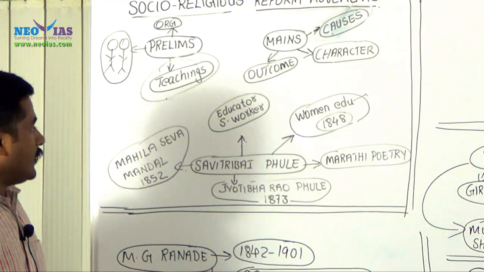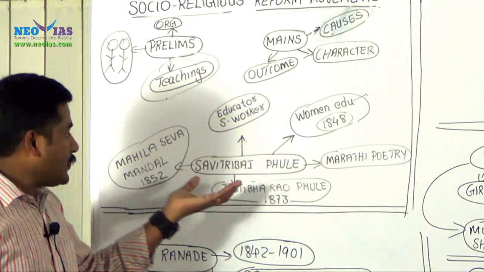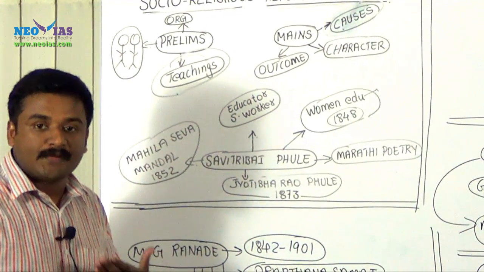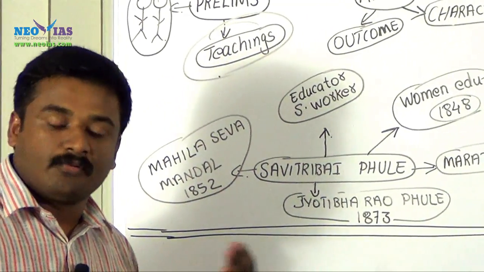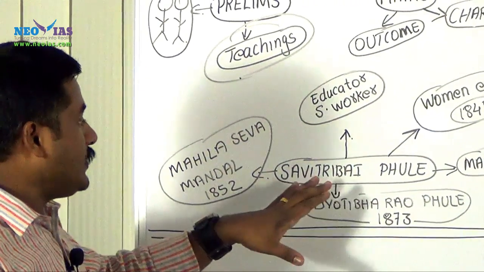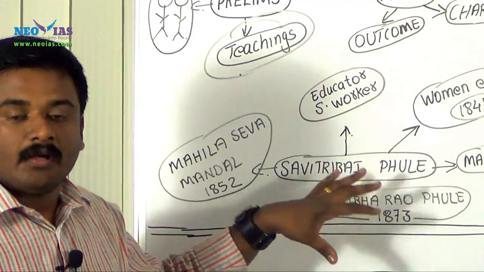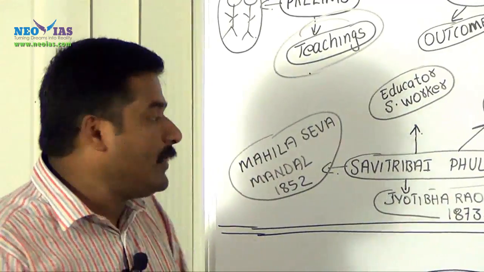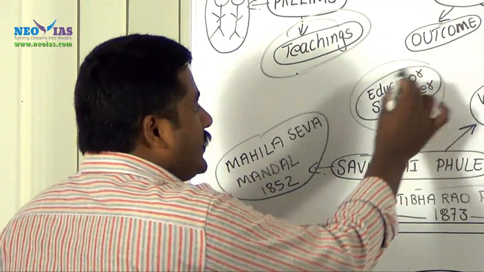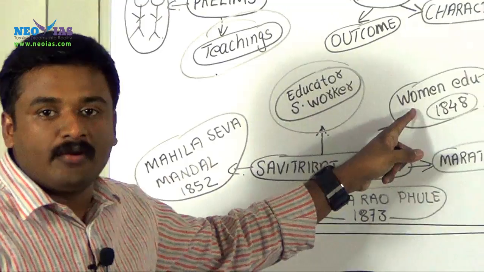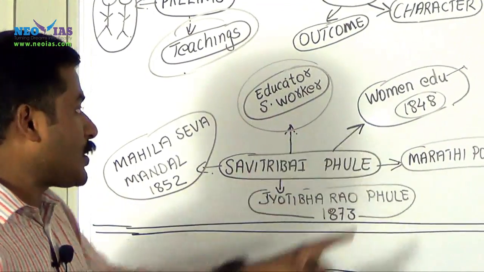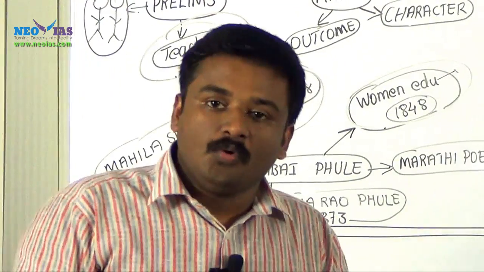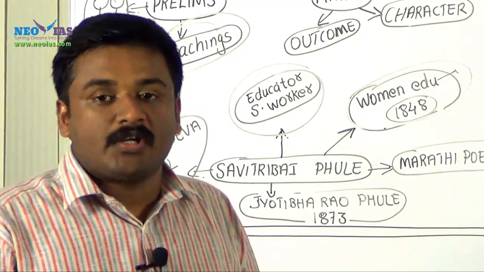Now, there was a question related to Savitribai Phule. Savitribai Phule is a current affairs personality, who was recently in news, and there are multiple contributions by her. She was an educator, she was a social reformer from Maharashtra, from Western India, and she was a pioneer in the field of women empowerment, women education. In fact, she started the girls' school in Maharashtra or in Western India for the first time.